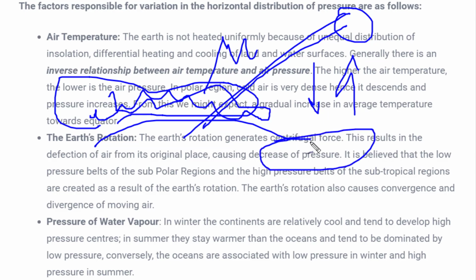Gravity is also acting over here. The heavier the object, the more tendency it has to be attracted towards the earth, and a lighter object can easily move away from the earth's surface. So when the temperature of this air increases, it becomes light in weight and starts moving upwards. Hence in this area a low pressure would be created, because the temperature is high and the gases are moving upwards.